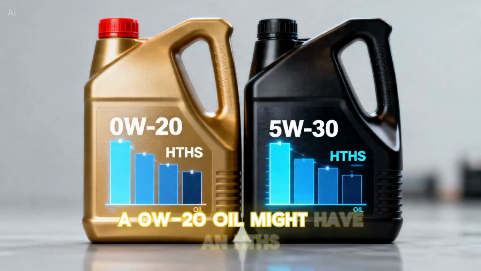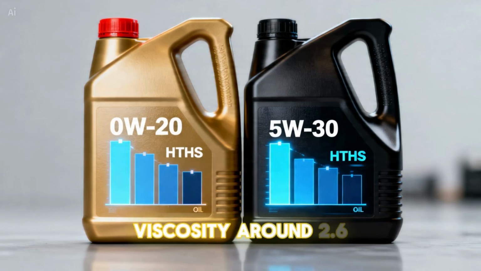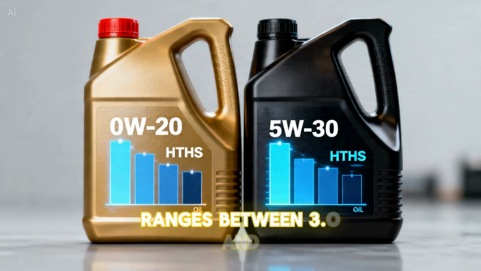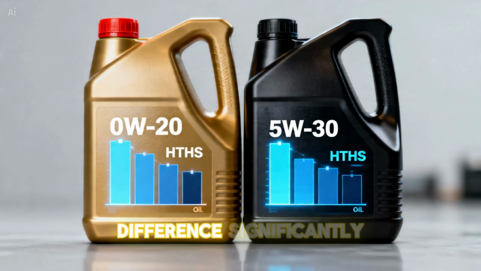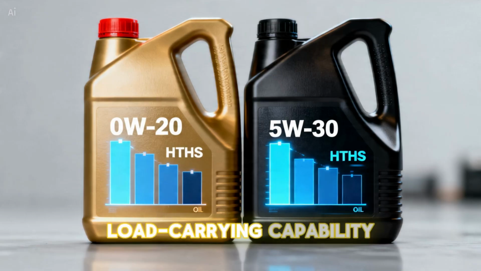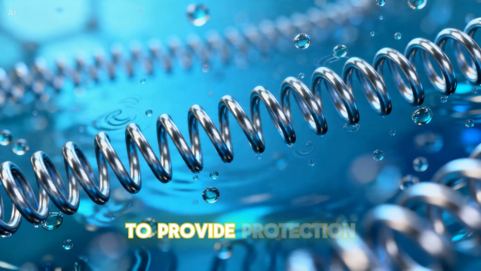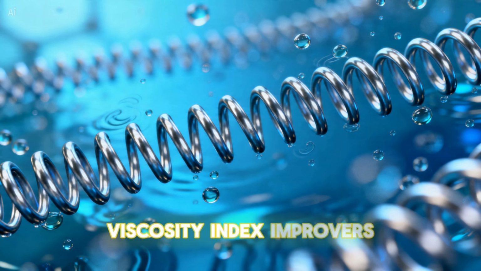A 0W-20 oil might have an HTHS viscosity around 2.6, while a 5W-30 ranges between 3.0 and 3.5. This difference significantly influences the load-carrying capability of the oil film. To provide protection across all temperatures, multi-grade oils use viscosity index improvers.